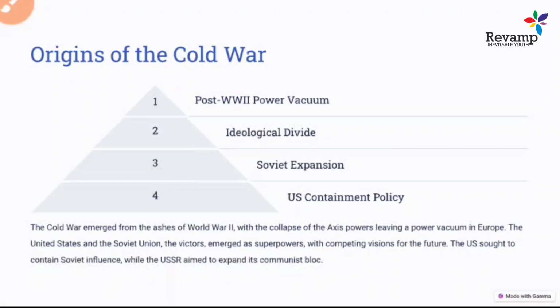And there was Soviet expansion, because the Soviet Union always wanted to expand its territory. Although even today Russia is the largest country, at that time also the Soviet Union was trying to expand its ideology, like communism, and impose the socialist ideology.